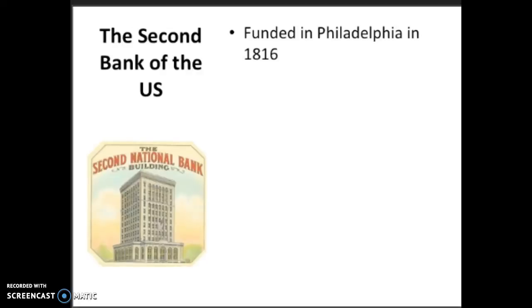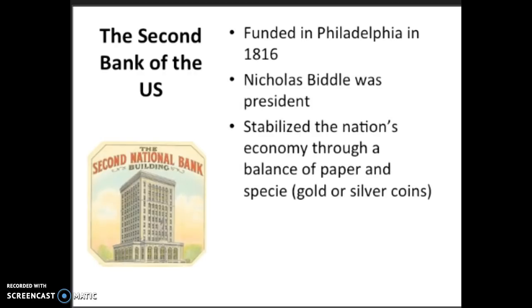Okay, guys, this is part B of chapter 10. So the second issue that Jackson had to deal with was the Second Bank of the United States, which was founded in Philadelphia in 1816. Nicholas Biddle was the president of the Second National Bank.